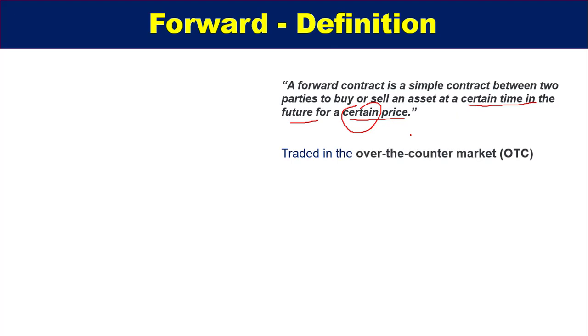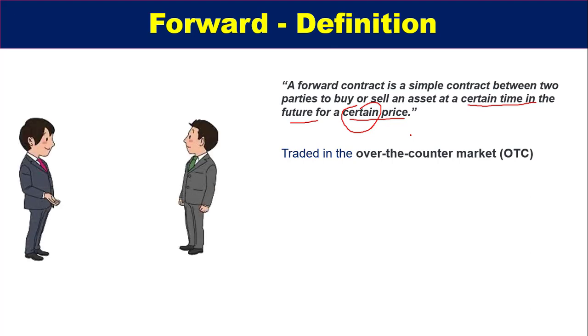The second important point is that forward contracts are over the counter market contracts. Means it happens between two parties over the counter, but it will never happen in stock exchanges, and no broker is involved between the two parties. So these are contracts directly between two individual parties.